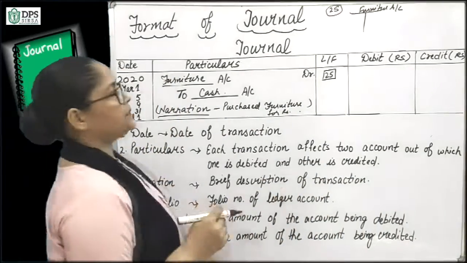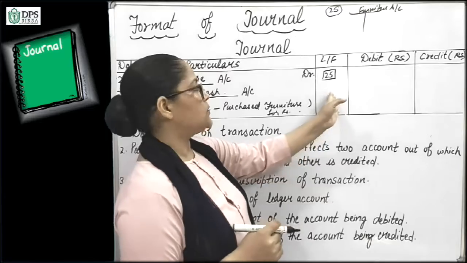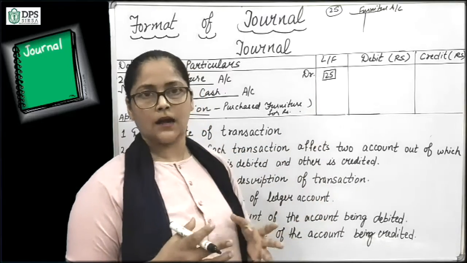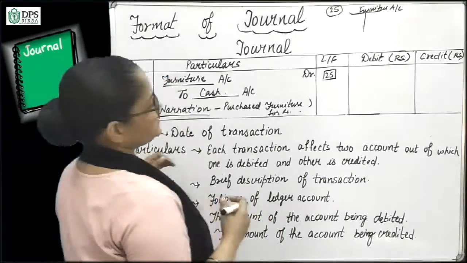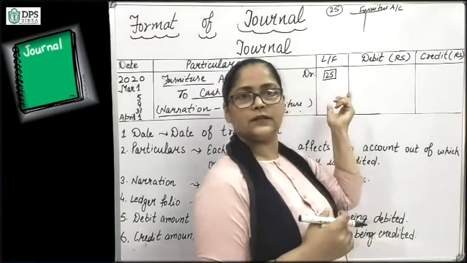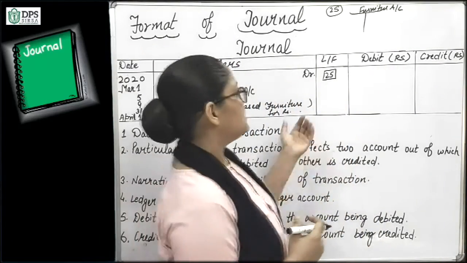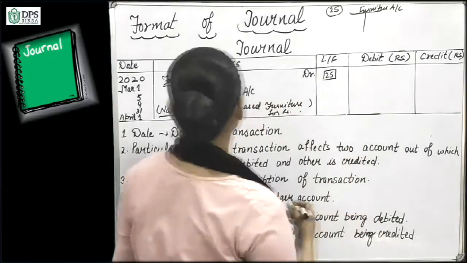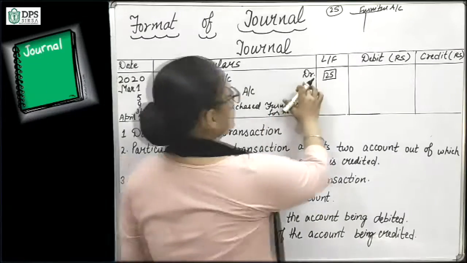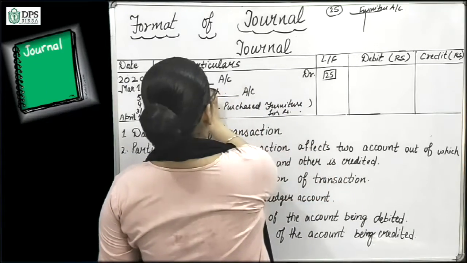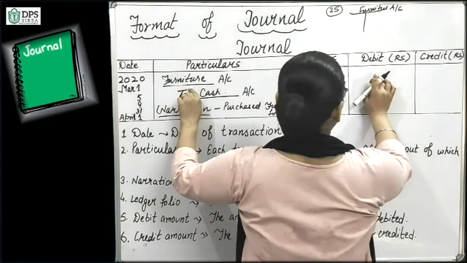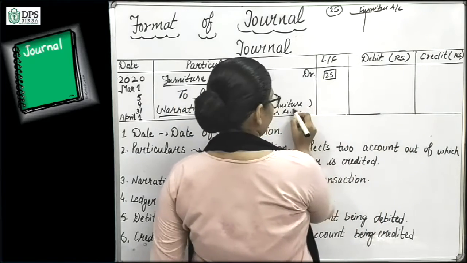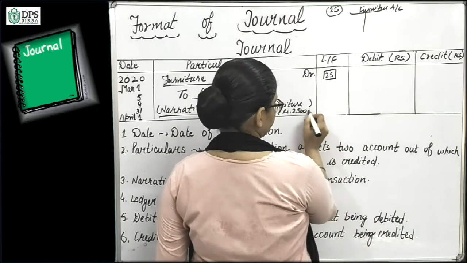So you can skip this once because you are not handling the accounts, you are just learning. But if it is given in the question, you can write down. Next is debit. So here we will write the amount of the account that is being debited. Suppose furniture is purchased and it is for 25,000.